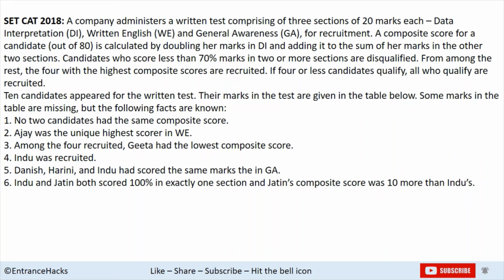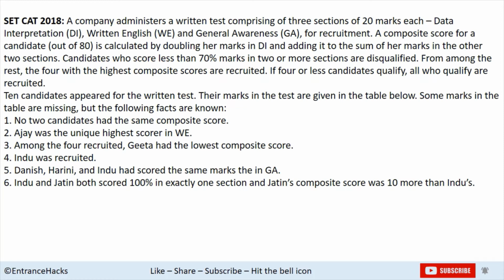Welcome friends. This is a CAT 2018 question. Here 10 candidates are given who appear for a placement test. A table is given in which marks obtained in 3 tests are given. There are a few blanks which we have to fill using the given information and answer the 4 questions that follow.